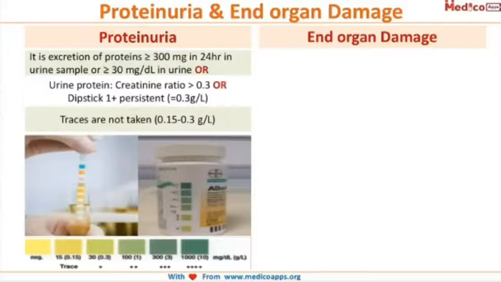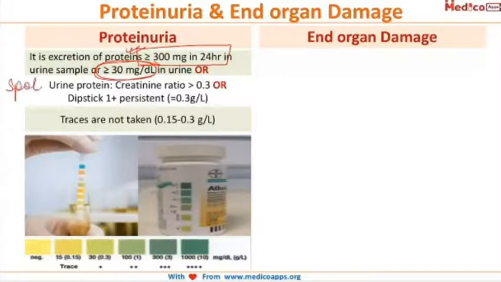Proteinuria is defined as the excretion of more than 300 milligram of protein in a 24-hour urine sample. If the patient collects her 24-hour urine sample and we examine it, there will be more than 300 milligram of protein. Or if you take a single sample of urine, then more than 30 milligram per dl of protein will be present.